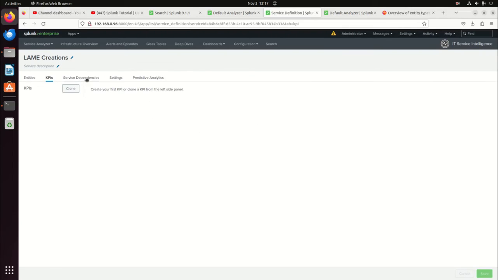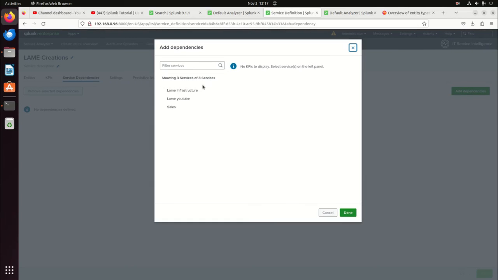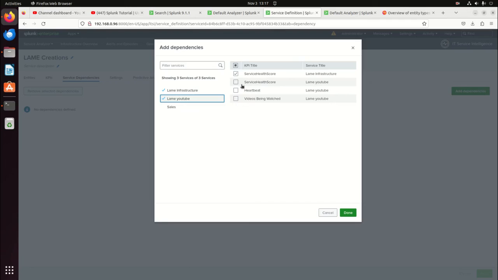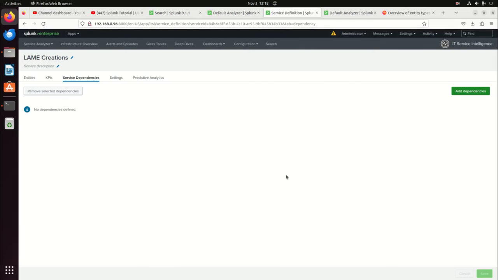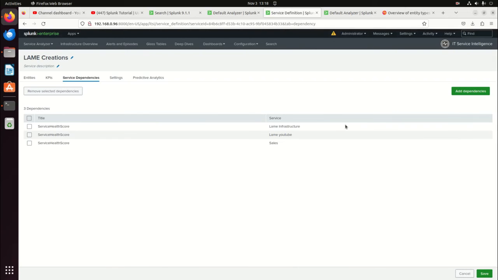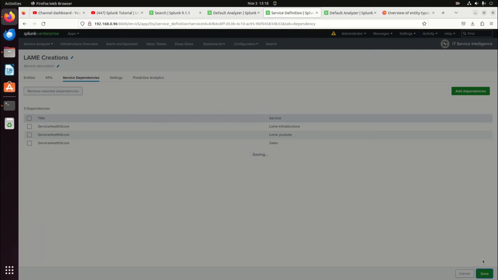So what we've got, if we look at service dependencies, I can come in here and I can add a dependency. And I'm going to say that the lame infrastructure, its health score is going to be a contributing factor to my score. Here, I could choose these KPIs or just the overall health score. I'm just going to choose the overall health score. I can do sales, and I'm going to take the overall health score. So these three dependencies, the overall health score for those three services will contribute to my score. That's all I have to do. If I hit save,